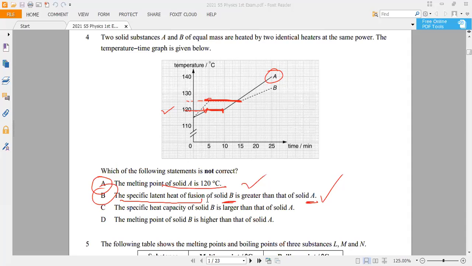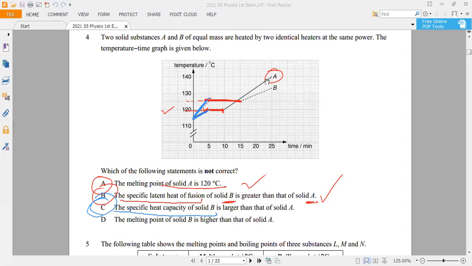Like the third one, which is specific heat capacity of solid B. That means we are comparing this segment. This is solid parts. B is greater. That means we expect B is more difficult to rise in temperature. It takes longer time or it rises slower.